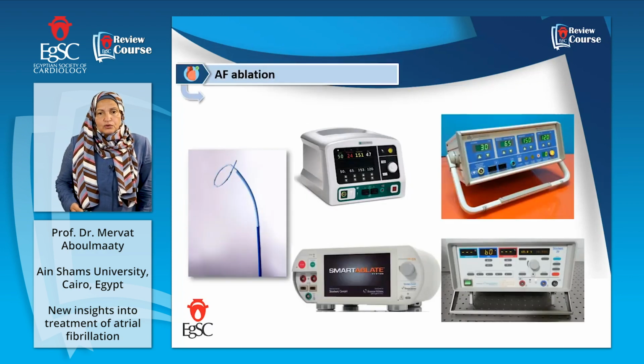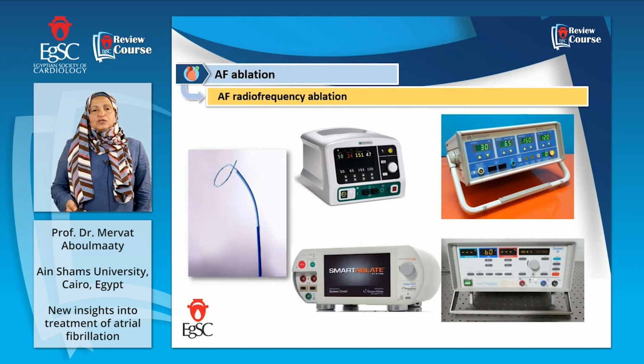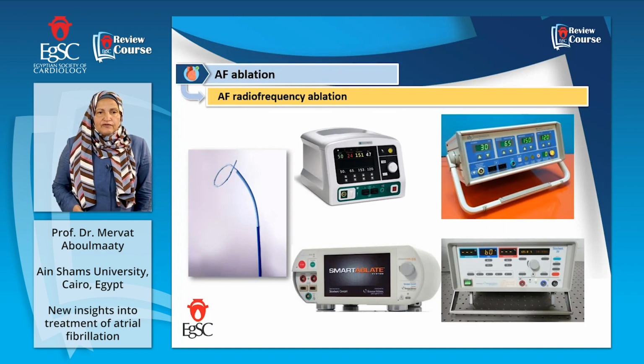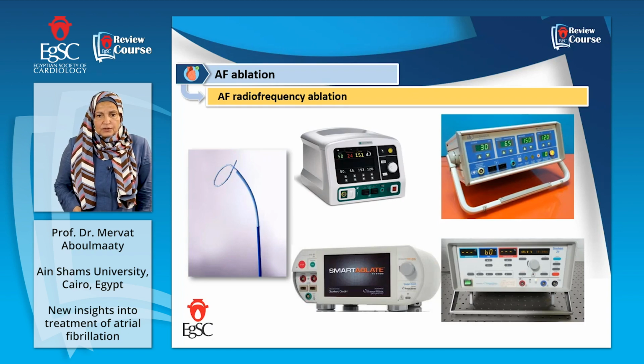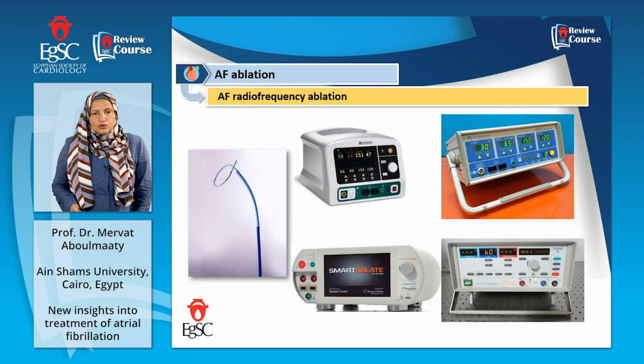Here I'm going to show some of the machines we use. We'll start with the radiofrequency ablation. The upper ones are the Abbott radiofrequency ablators, the old version and the new version, and the lower ones are the Stockert ablators, run by Biosense Webster, the old one and the SmartAblate one. This is the circular catheter which we use to map the pulmonary veins.